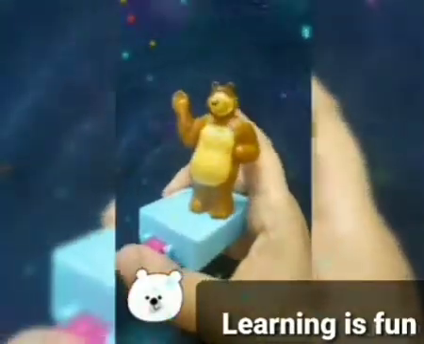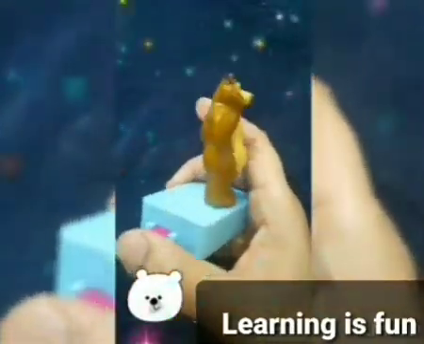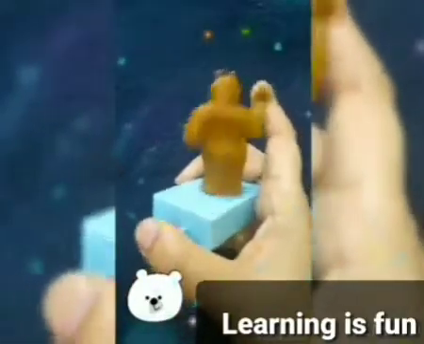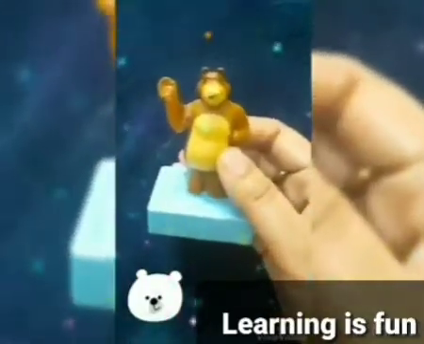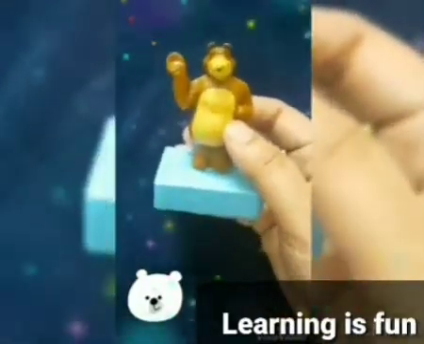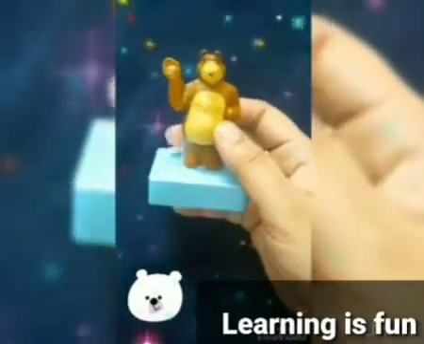Now see, this is a bear. Okay, the baby of a bear is called a cub. And the bear grunts. Fine. Now see how it's moving. Can you see? And the bear loves to eat honey. You can say like this, that the favorite food of a bear is honey.